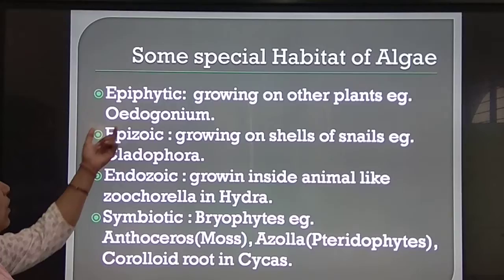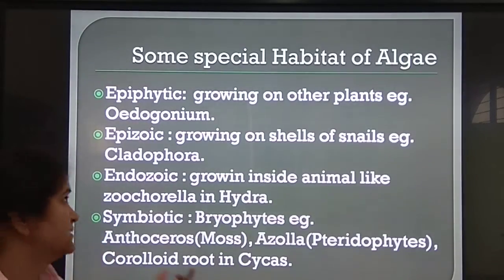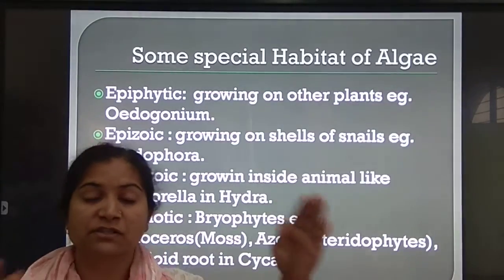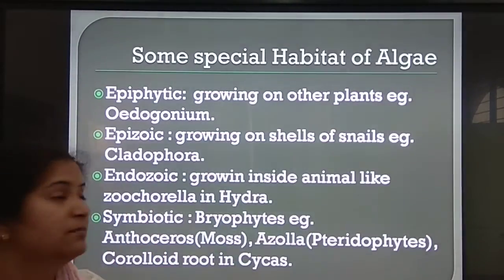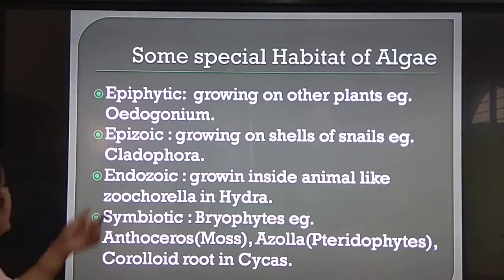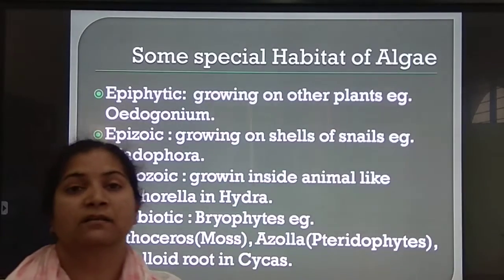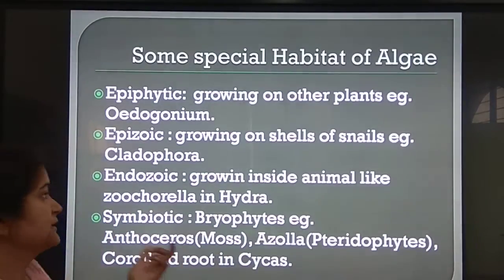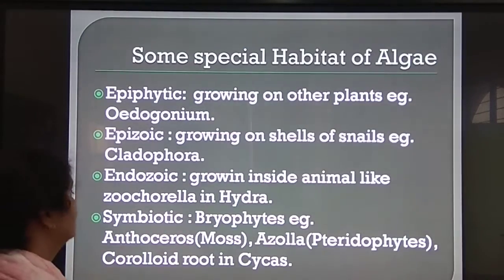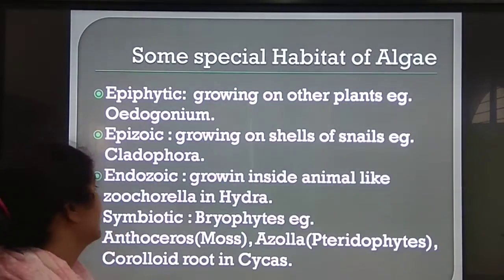For example, Oedogonium. Epizoic means algae growing on the outer surface of animals, like shells of snail. Example, Cladophora. Endozoic, growing inside the animal, inside their body cavity. Example, Zoochlorella in Hydra. This Hydra is green in color because of the growth of the algae inside.